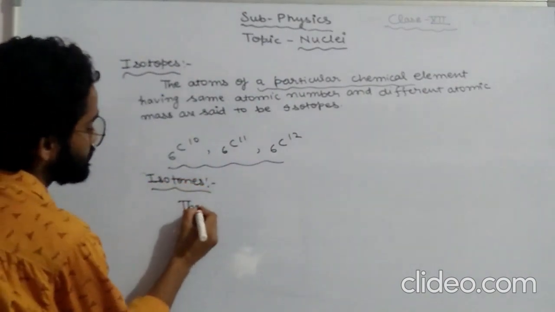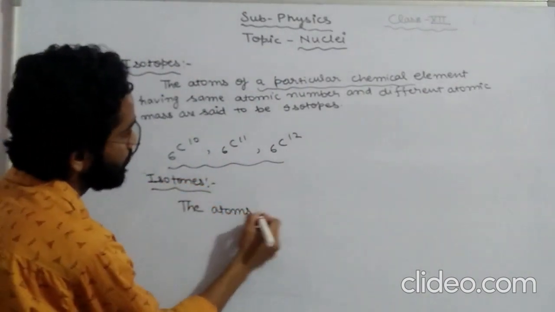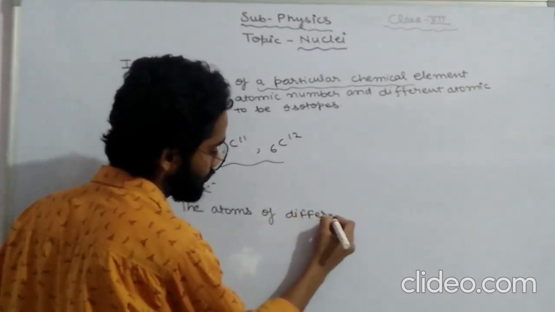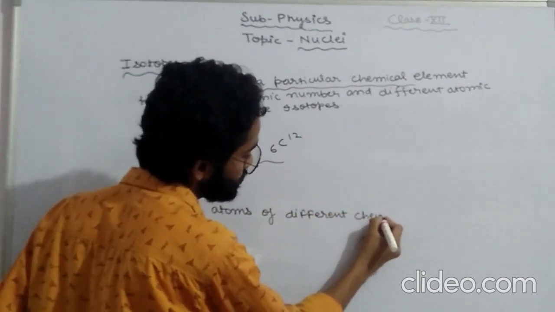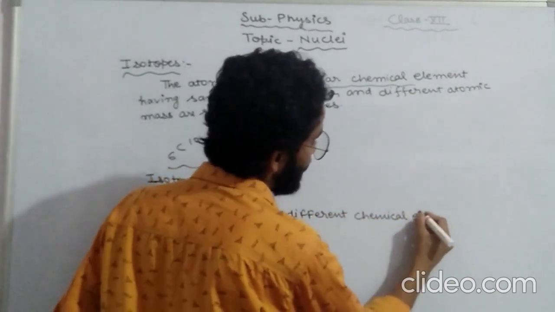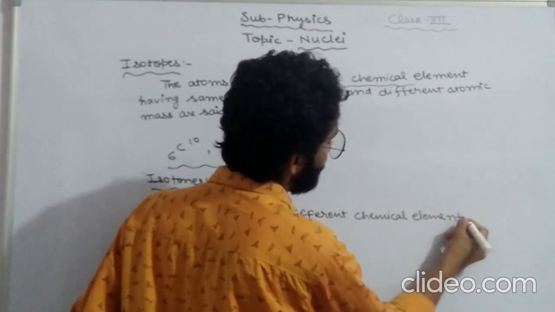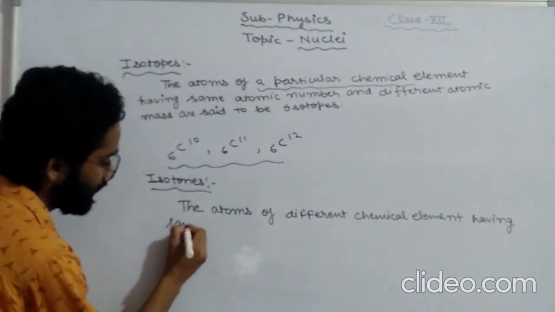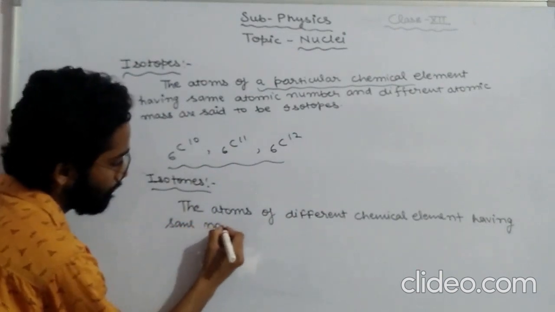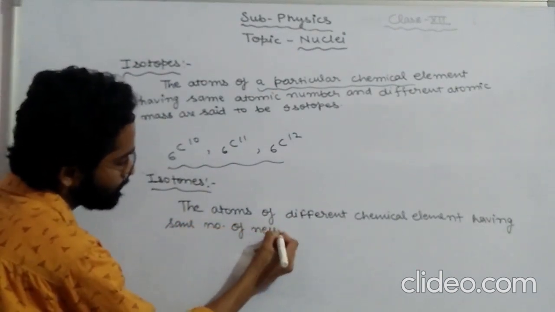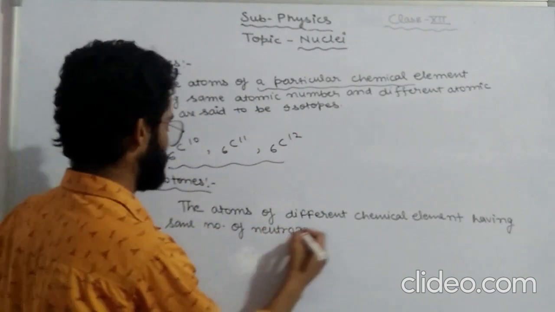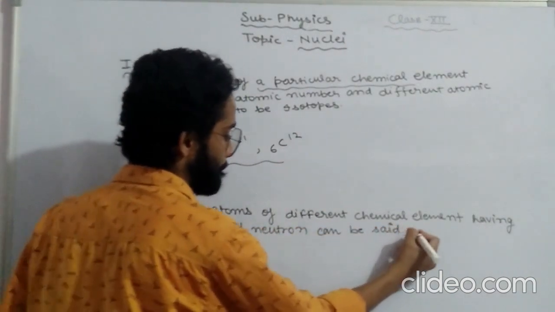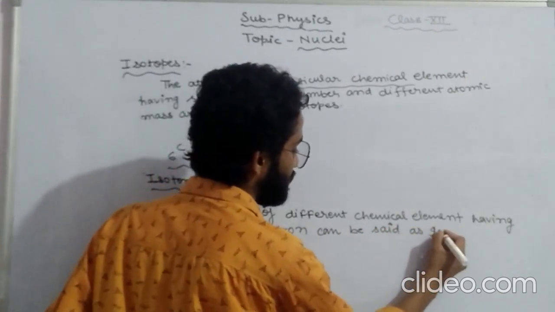The atoms of different chemical elements having the same number of neutrons can be said as isotones.